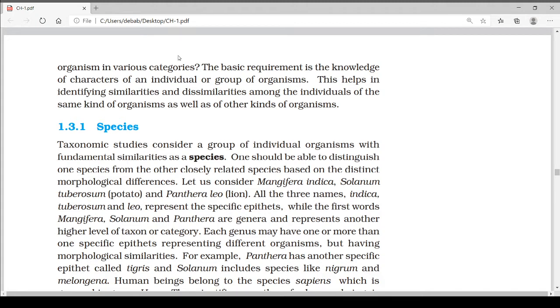Let us consider Mangifera indica, Solanum tuberosum. Mangifera indica means mango. Solanum tuberosum is potato. Panthera leo is lion. All the three names, indica, tuberosum, and leo, represent the specific epithets, which we have studied in the earlier lectures. While the first words Mangifera, Solanum, Panthera are genera and represent another higher level of taxon or category.